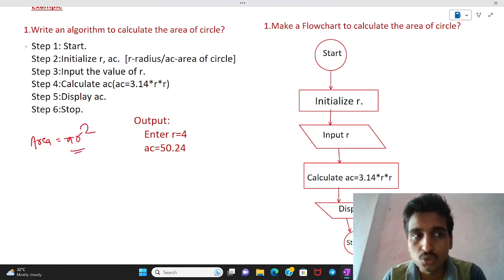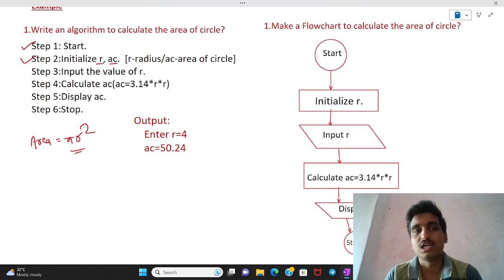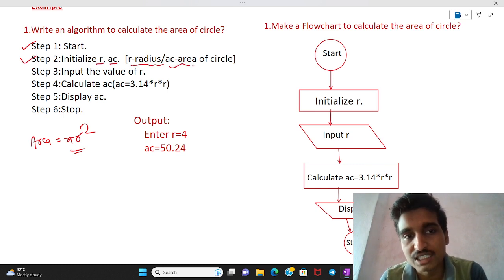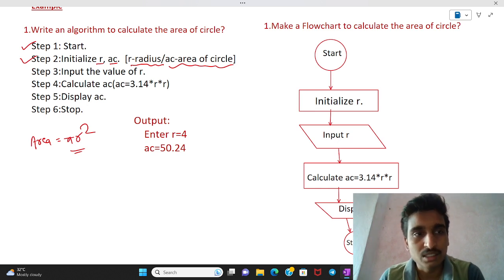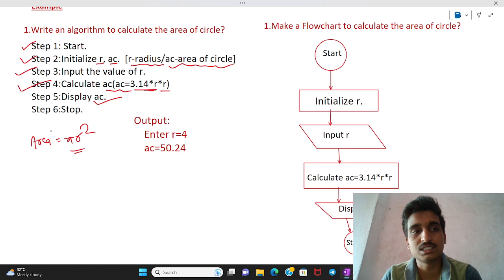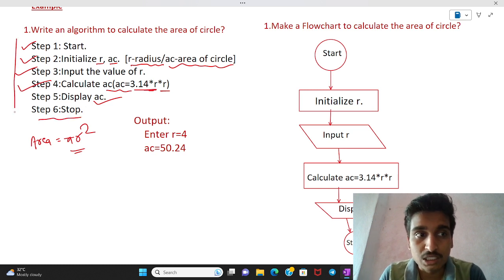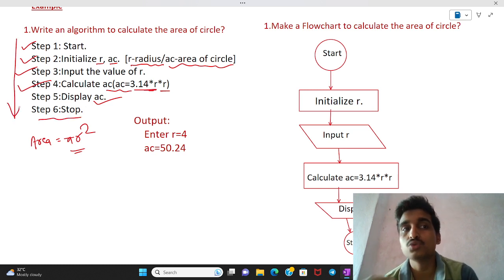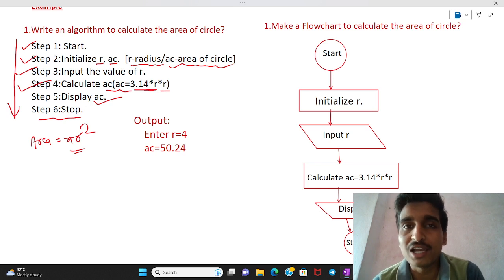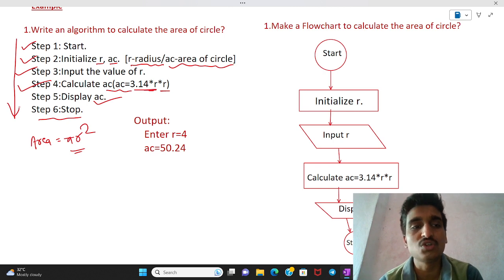First, we do a start button, then initialize R and AC. R stands for radius and AC stands for area of circle. Then input the value of R. Step 4, calculate the area of circle: AC equals 3.14 into R into R. Then display AC and stop. If any user wants to find the area of a circle, we follow these 6 steps and easily get the answer.